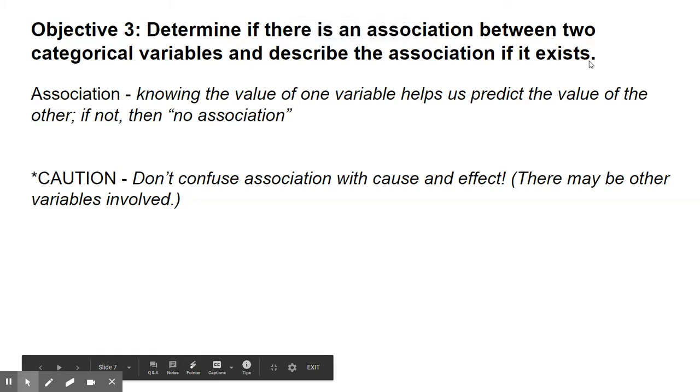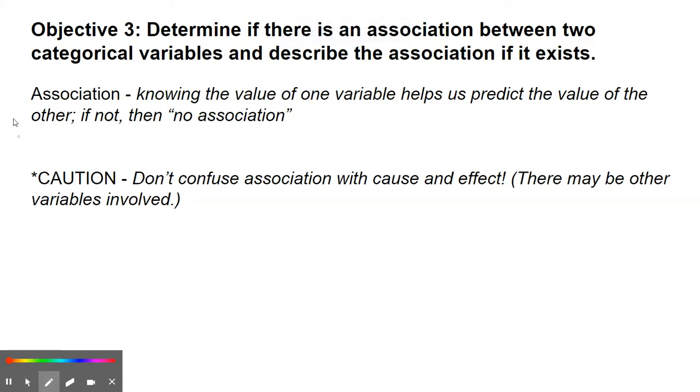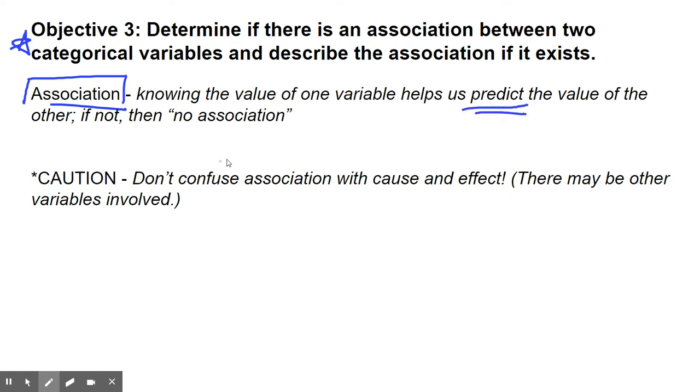All right, last objective here. This is kind of an important objective. I'm going to star next to it. It's going to introduce us to this idea that we might see throughout this chapter 2. Determine if there's an association between two categorical variables and describe the association if it exists. So an association is knowing the value of one variable helps us predict the value of the other. And if not, then we say there's no association.